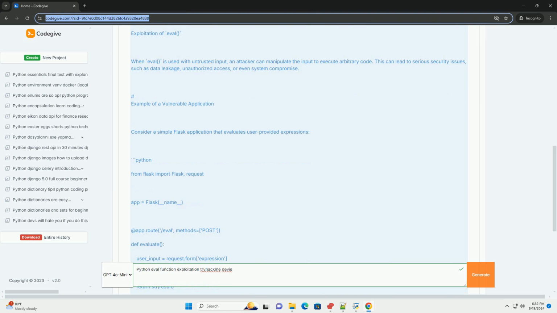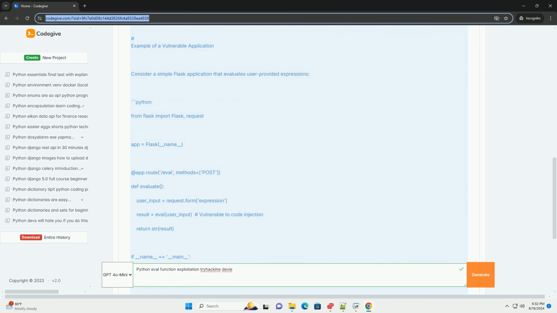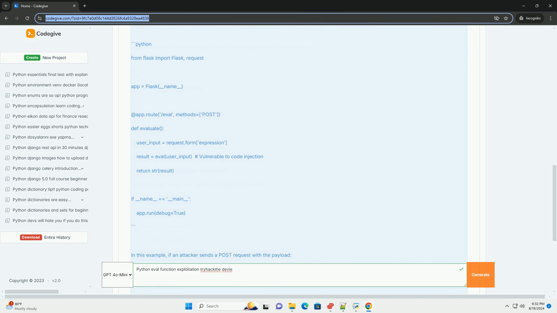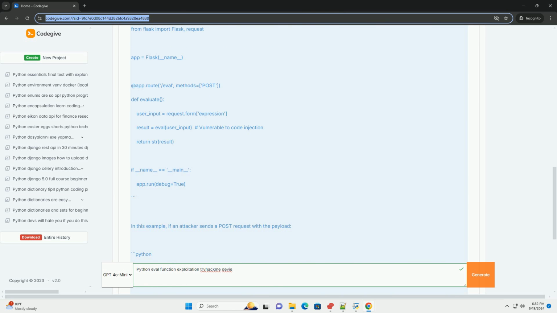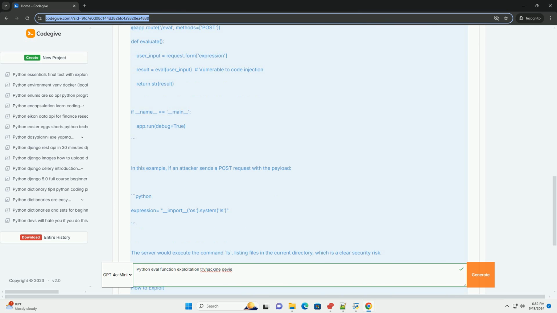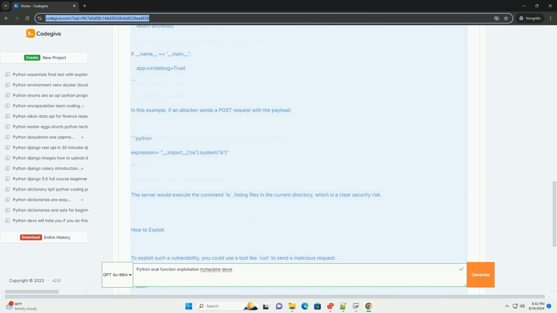Here's a simple example of basic usage of eval: the expression is x plus 1, result equals eval of expression, print result, output 3. Exploitation of eval: when eval is used with untrusted input, an attacker can manipulate the input to execute arbitrary code. This can lead to serious security issues, such as data leakage, unauthorized access, or even system compromise.